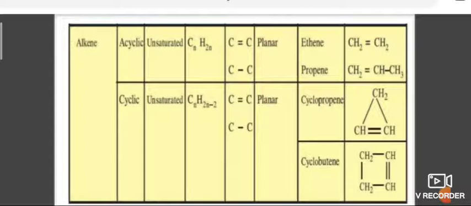It has a C=C double bond, is planar. Examples: ethene, propene, butene. Cyclic hydrocarbons of alkenes are unsaturated. The general formula is CnH2n-2, with a C=C double bond, planar, for example cyclopropene, cyclobutene. Structure and formula.